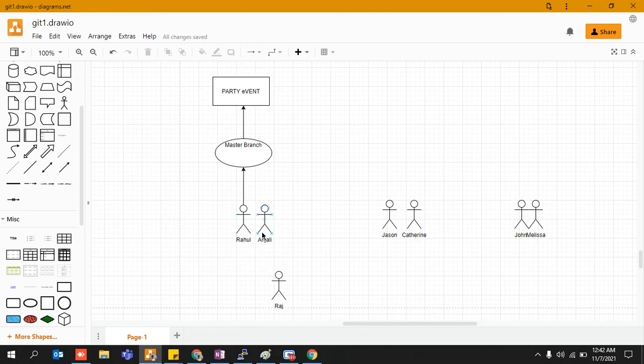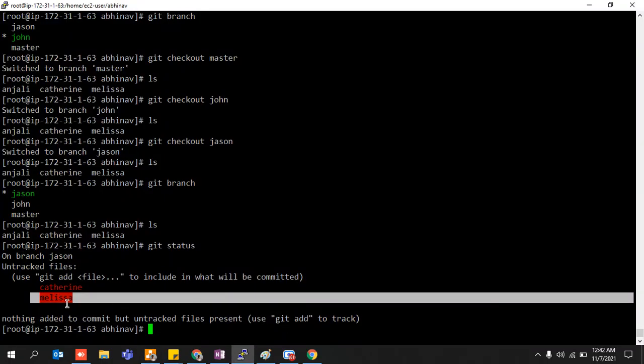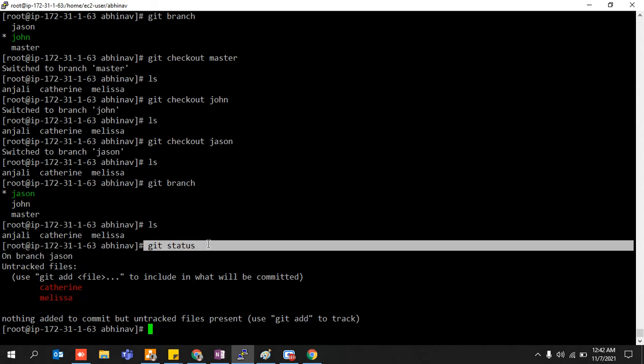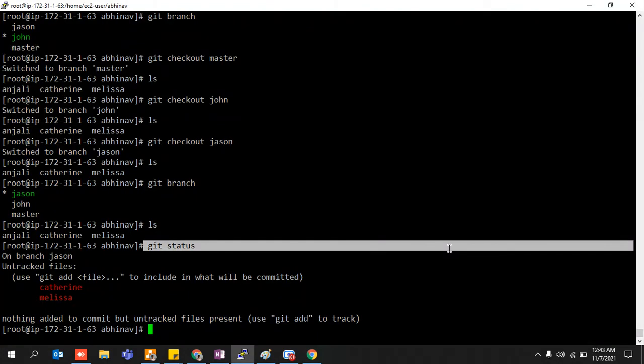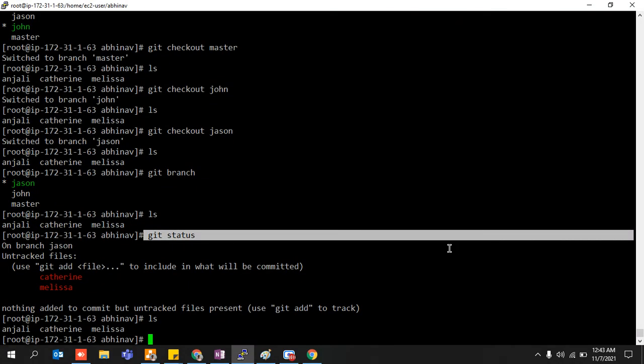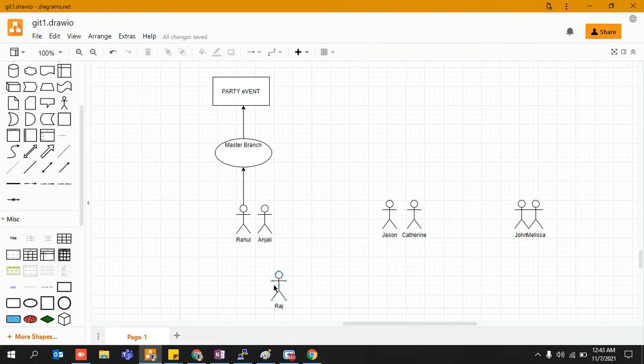So this file won't be available for anyone. Similarly, these two files are available, right? And these are available for Jason as well. If Jason goes ahead and checks his status, git status, he can see that he can add both of them onto the repo, right, onto the local repository. So this was all what I was trying to say, and another catch over here is that one who gets to add them first.